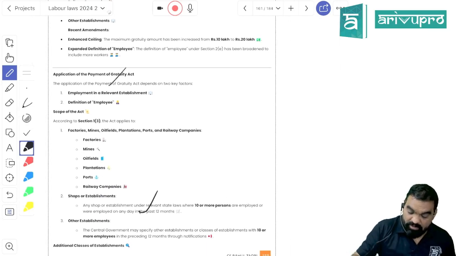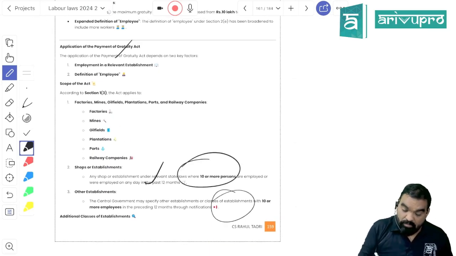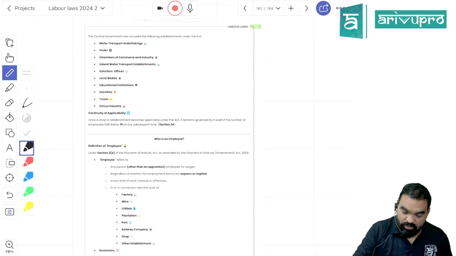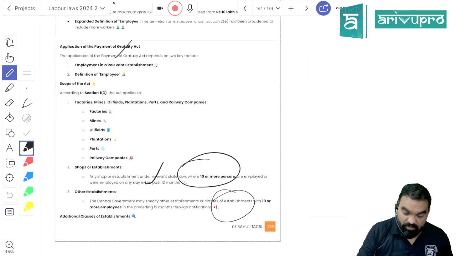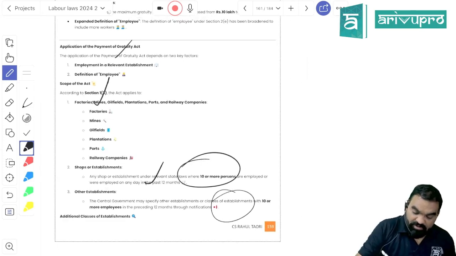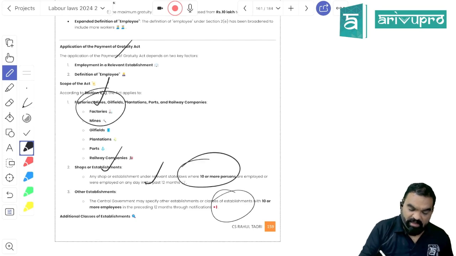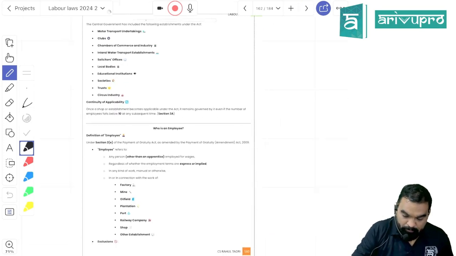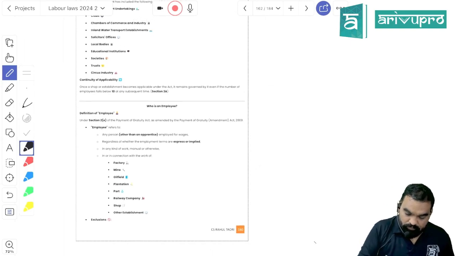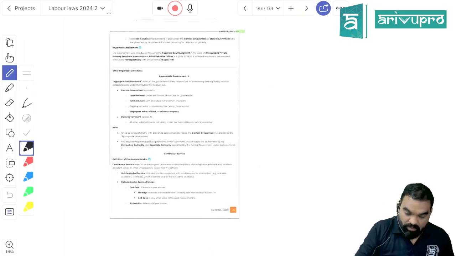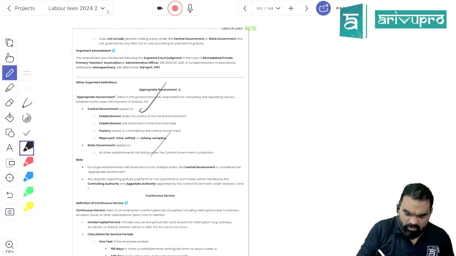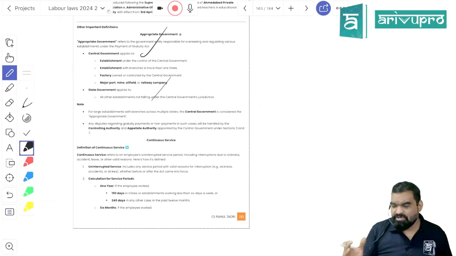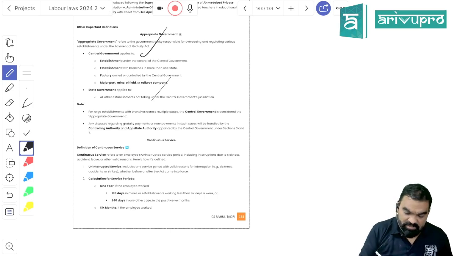It is applicable to all establishments where the number of employees is not less than 10, but by giving 12 months' notice, the appropriate government can make it applicable over you even if you have fewer than 10 employees. For factories, mines, oil fields, plantations, ports, there is no such limit of 10 employees. An apprentice is not an employee. The appropriate government is generally the central government. For central government owned organizations, factories, mines, it is the central government, otherwise it is the state government, right?